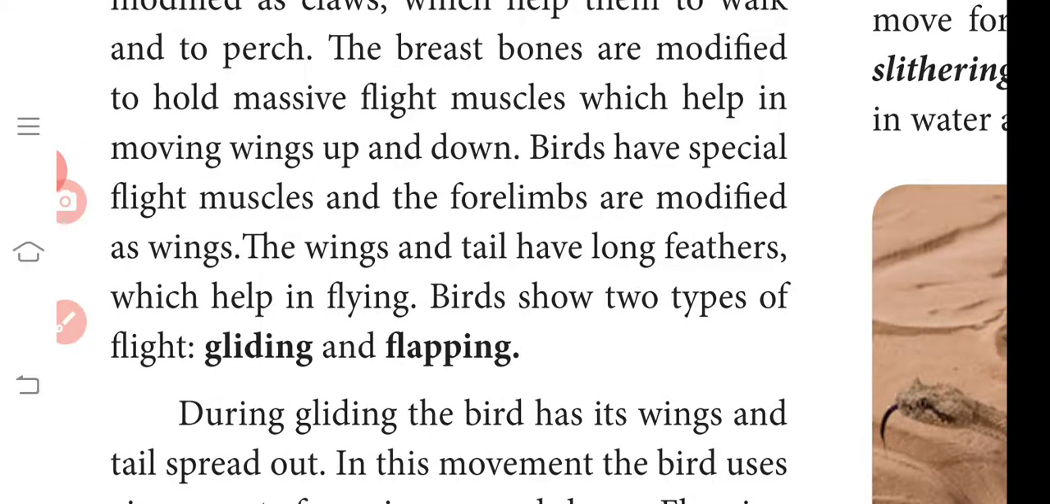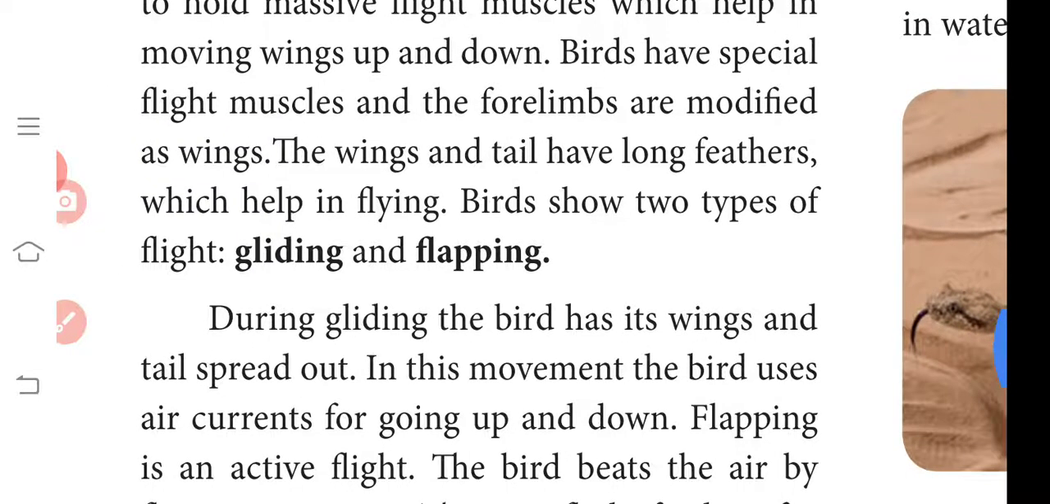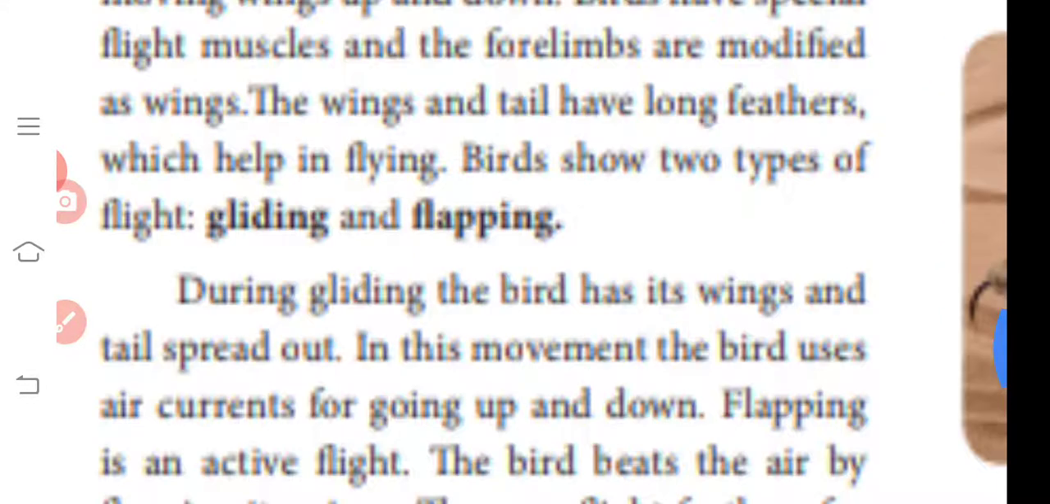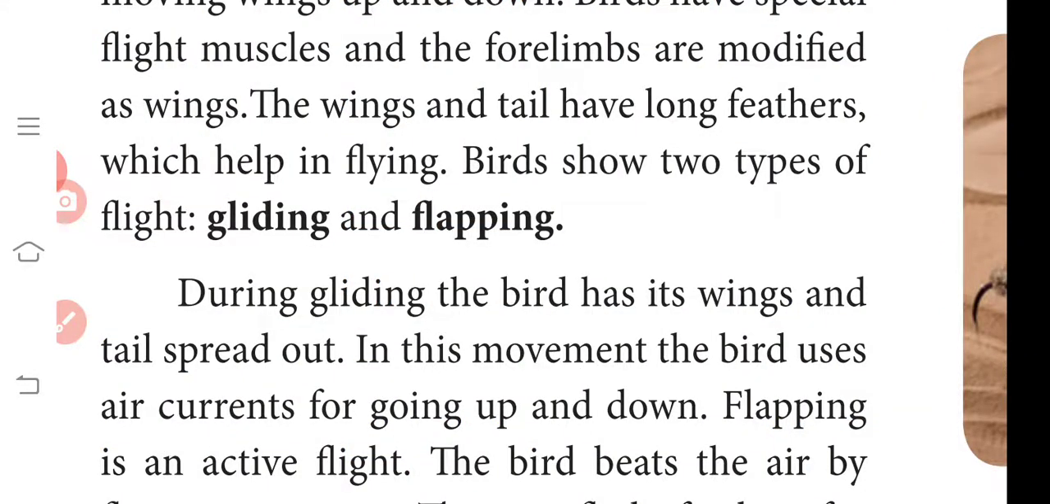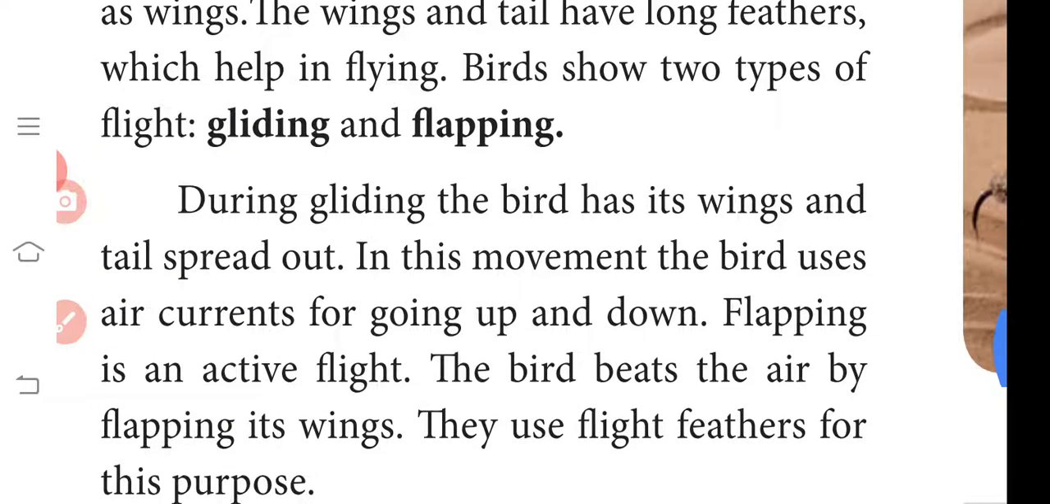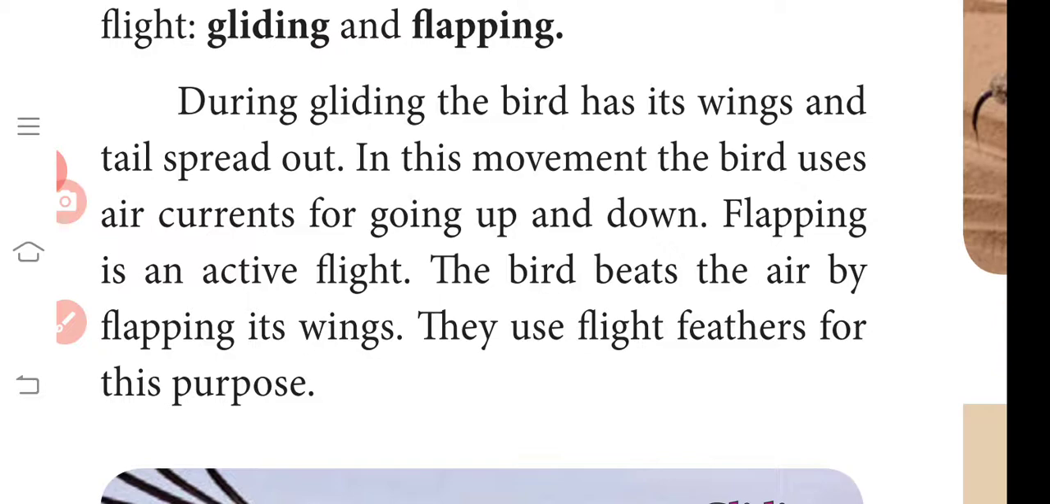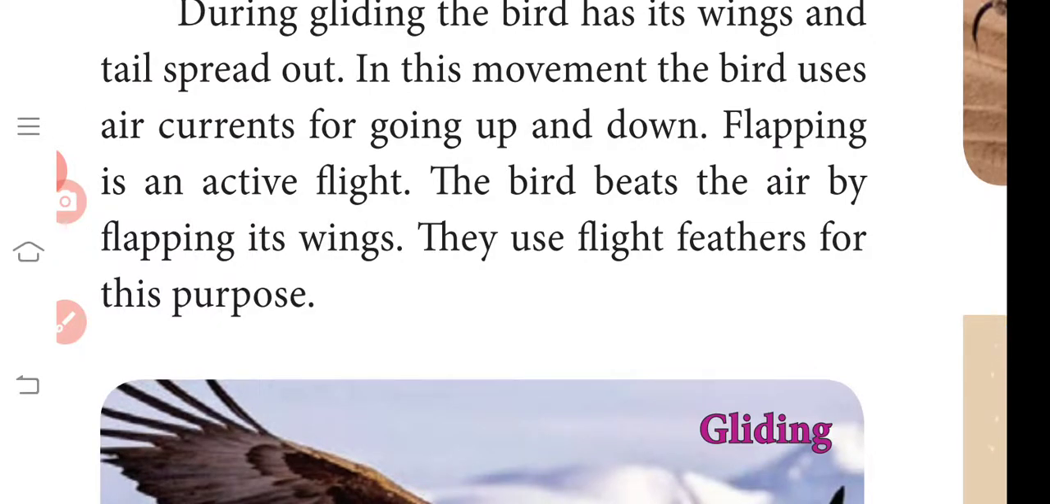Birds have special flight muscles and the forelimbs are modified as wings. The wings and tail have long feathers, which help in flying. Birds show 2 types of flight: gliding and flapping. During gliding, the bird has its wings and tail spread out. In this movement, the bird uses air currents for going up and down. Flapping is an active flight. The bird beats the air by flapping its wings. It uses flight feathers for this purpose.